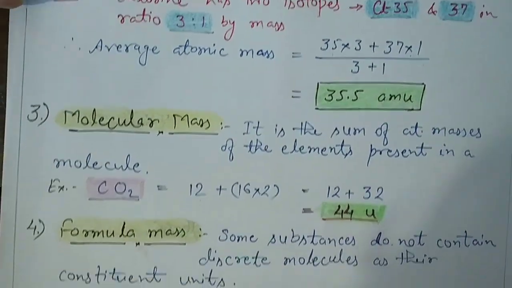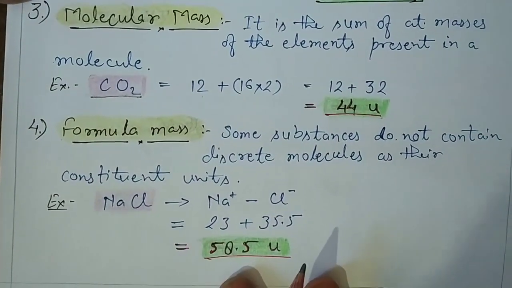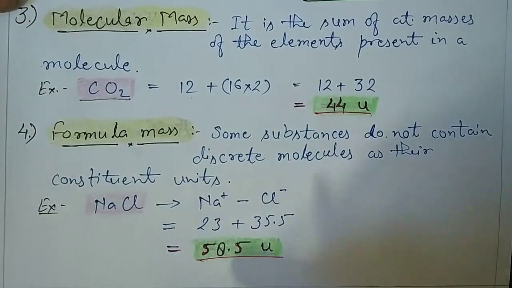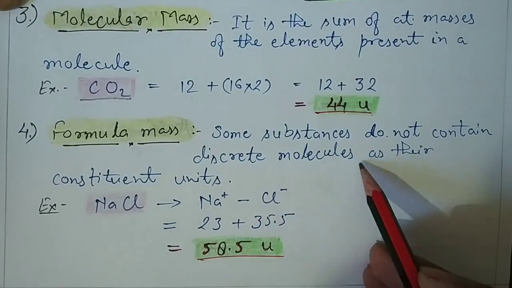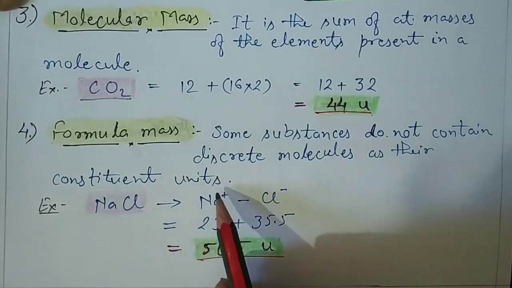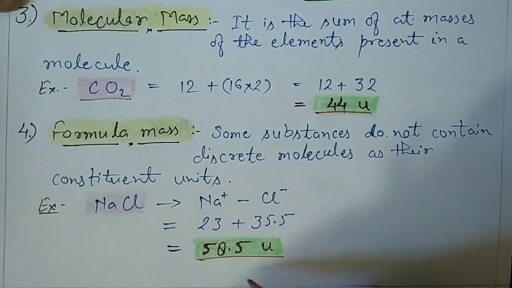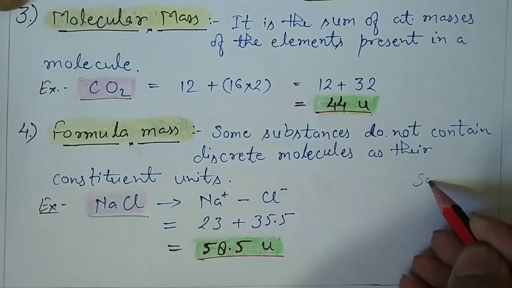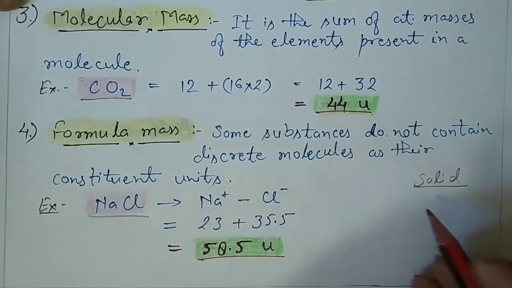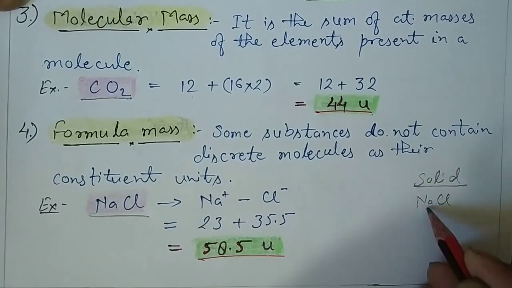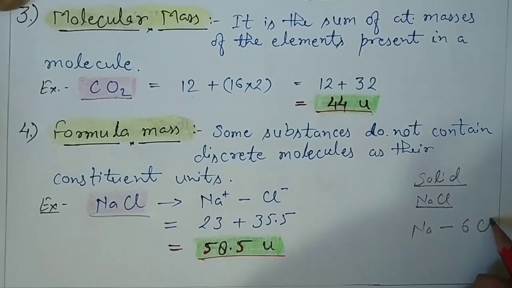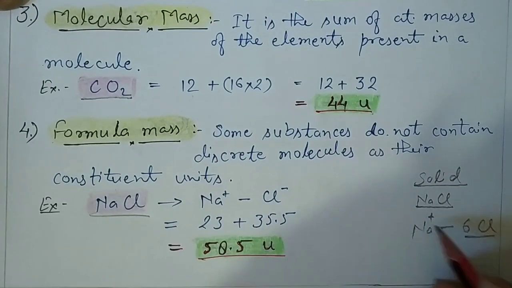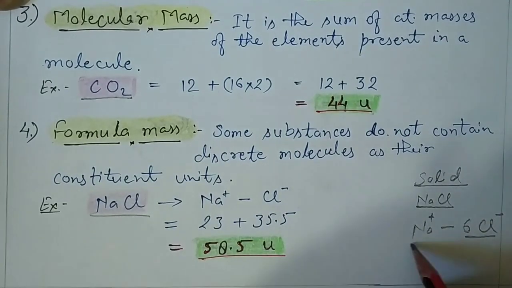The last definition of atomic masses is formula mass. Some substances do not contain discrete molecules as their constituent units. Discrete molecules means, for example, like sodium chloride. In the solid state, sodium chloride is not found as NaCl alone, but sodium is surrounded by 6 chlorine atoms, and those are sodium ions and chloride ions, not atoms.